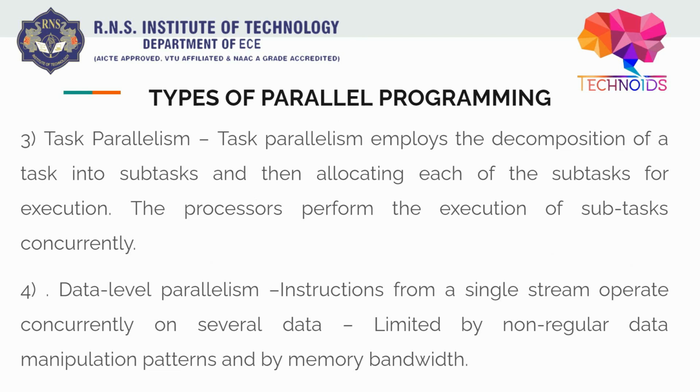Let's say you want to make some decision. You got a survey from 50 or 100 people, or 50, 100 is really small, let's say 10,000 people. And you want to see how they will react in future, or something you want to predict. This is more applicable in machine learning. So basically there is a basic instruction, and if you want to perform the same instruction on several data, then we can use data level parallelism, because in that case the same instruction will work concurrently on the several data, hence reducing the wastage of resources.